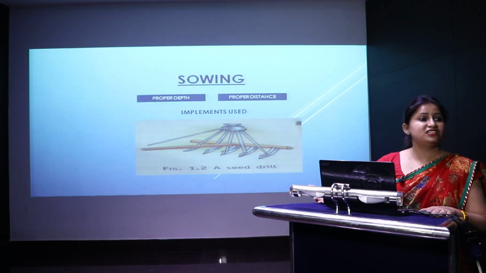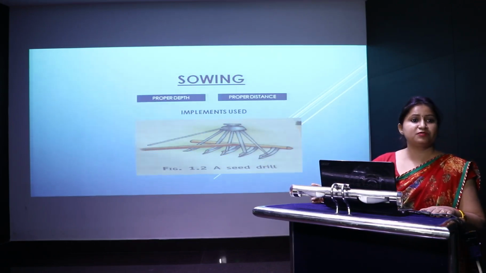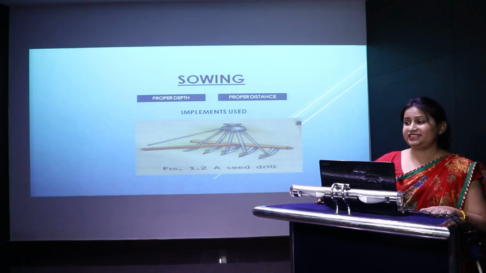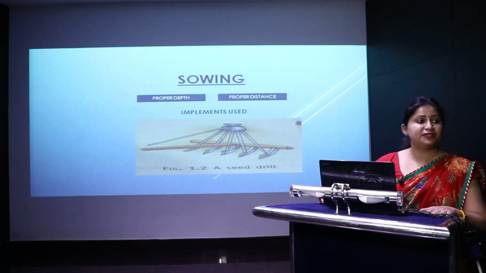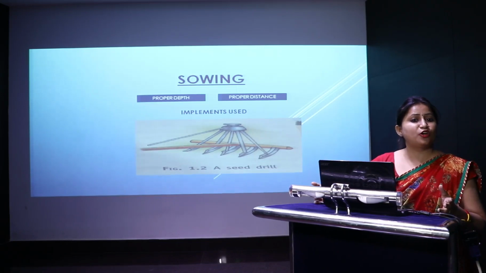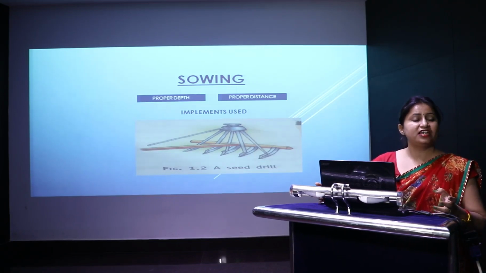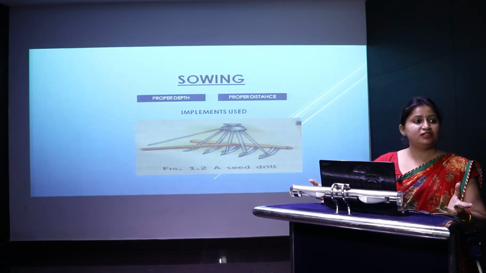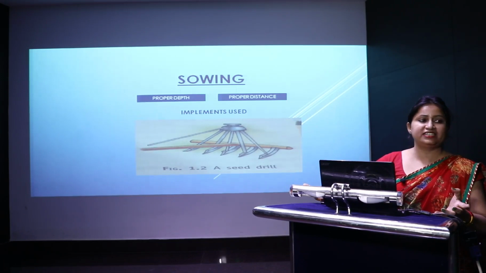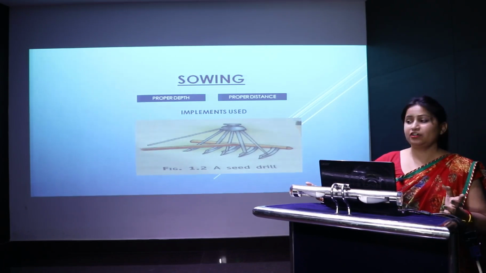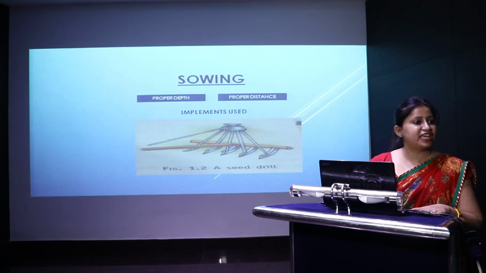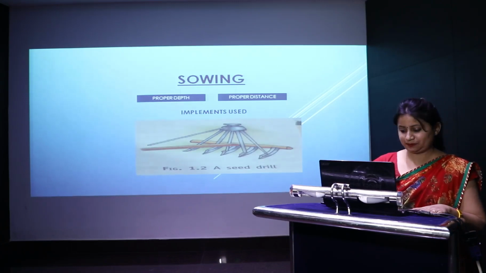While sowing the seeds, we have to take care of three most important points. That is, they should be sown at the proper depth and second, at the proper distance. If the seeds are not sown at the proper distance, there are chances that they may compete for soil, for the water and the minerals because they will get overcrowded and they will not find the place for the growth. So this can be done by an implement which is known as a seed drill.